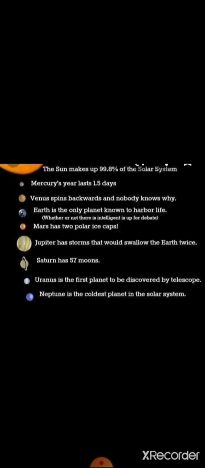Venus spins backwards and nobody knows the reason for that. Earth is the only planet in which we have life. Mars has two polar ice caps. Jupiter has storms that would swallow the Earth twice, means Jupiter carries too much storm. Saturn has 57 moons. Uranus is the first planet to be discovered by telescope. Neptune is the farthest planet in the solar system.